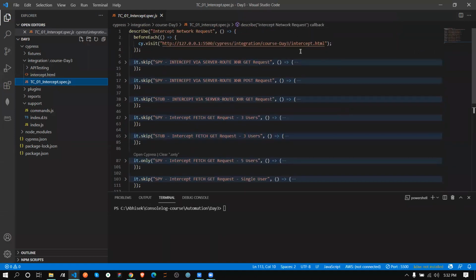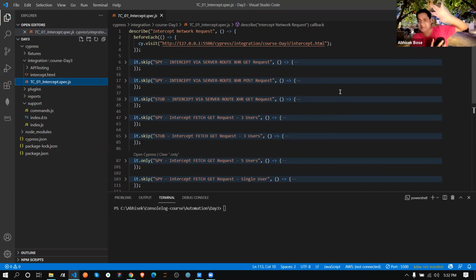Sir, where are the REST files? I mean, course day 1, day 2, you told. I mean, there is a different. Yeah, that's a different one. Because we can't actually do lots of files together. It will create complexity for you to download and test. Those files are there in GitHub, don't worry. It's shared over there already. Okay, let's get back to over here.